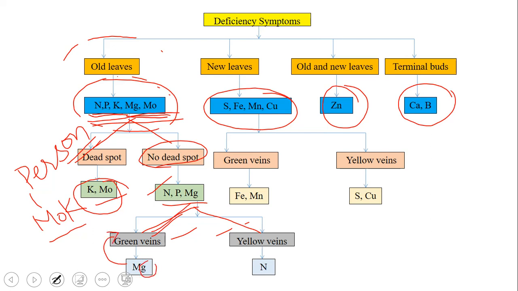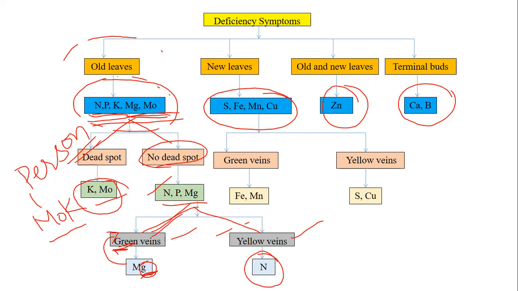You can connect G for green, magnesium for green. And another one is the yellow veins. Yellow veins, you remember nitrogen. The main deficiency symptom of nitrogen is chlorosis, that is yellowing of the leaf. So if nitrogen deficiency is there, then yellow veins of the leaves will be there, that too on older leaves, and no dead spot. Likewise you can connect them easily.